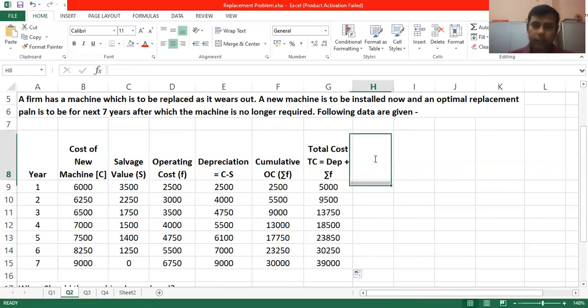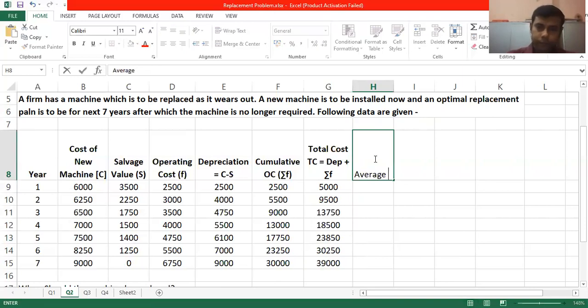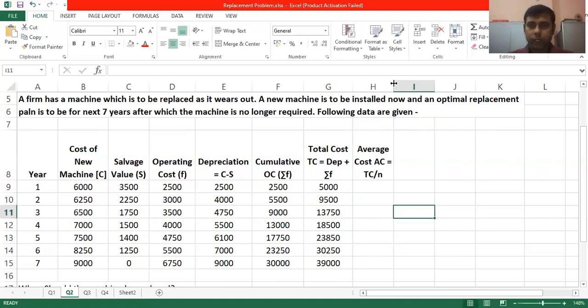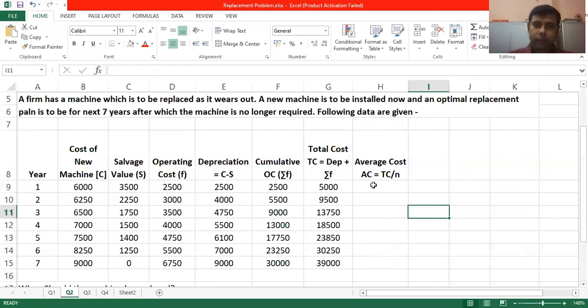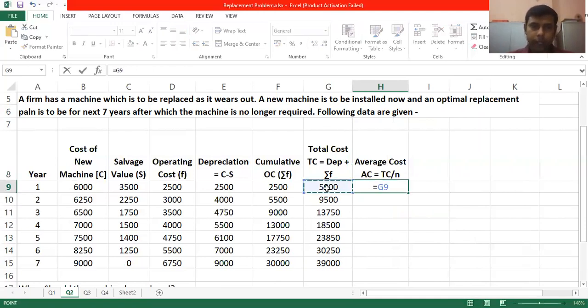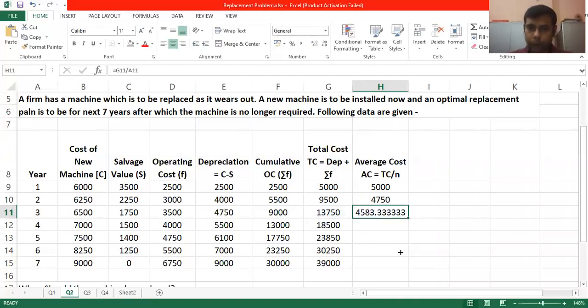Now the final column will be the average cost. AC equals TC divided by number of years. So AC is our total cost divided by the number of years, for each year. Finally, I'm dragging it down, so this is our average cost.